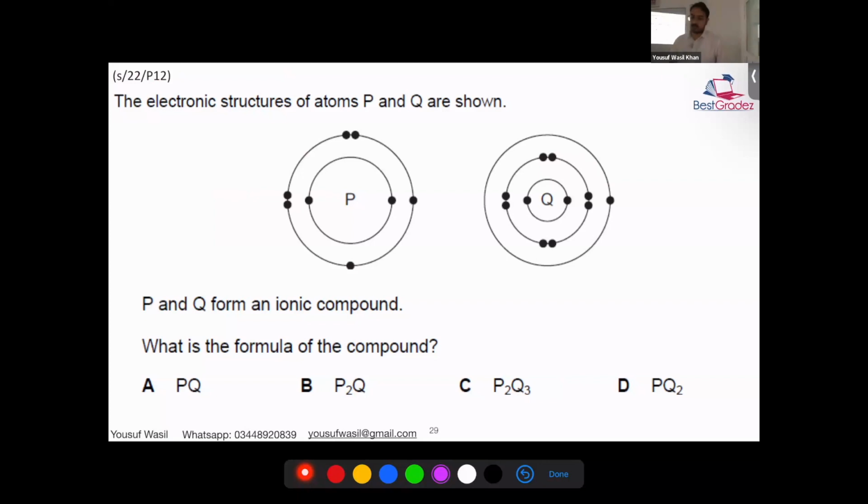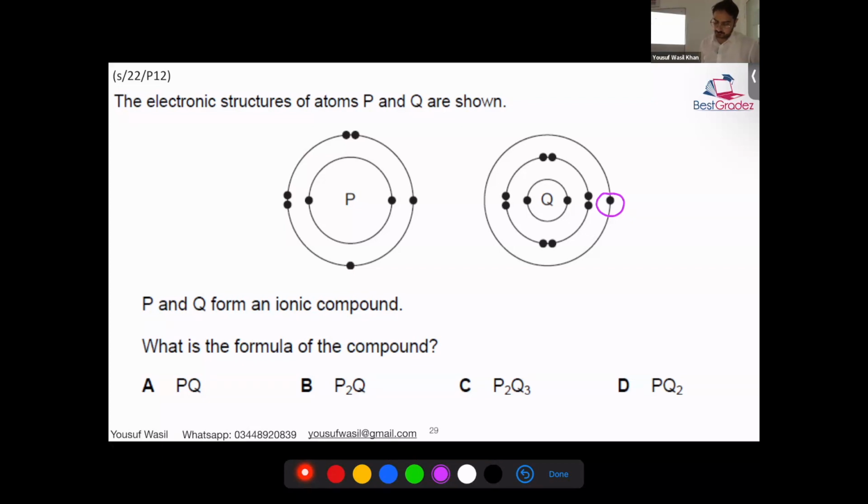So we have this question from June 22. What do you think the answer is? D. So P needs how many electrons? Yeah, so there are 6 of them. P needs 2 and Q can donate only 1.